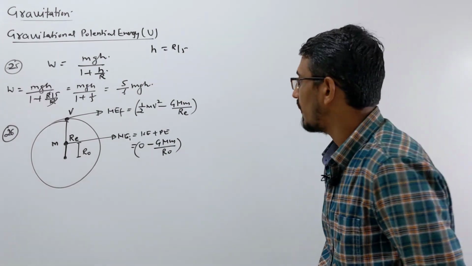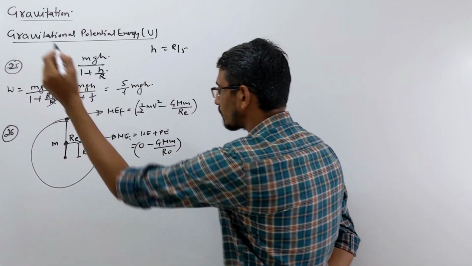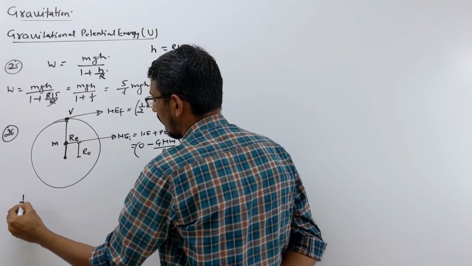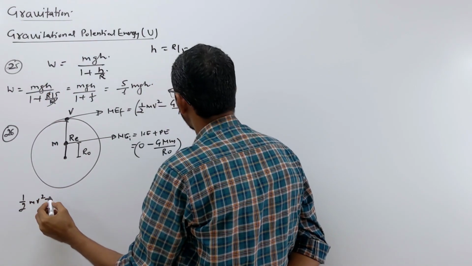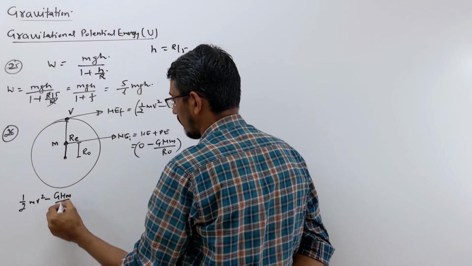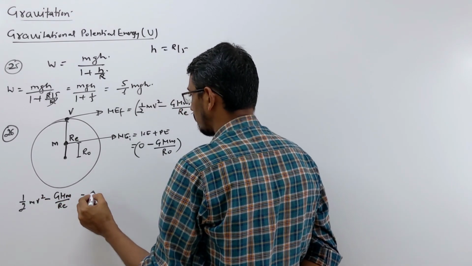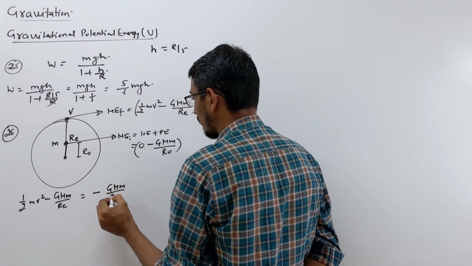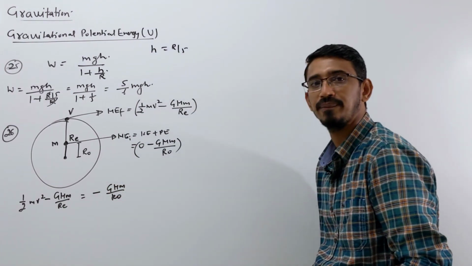Okay, mechanical energy is always conserved, so let's equate these two terms. So you will say that half mv square minus GMm upon RE is equal to minus GMm upon r0.